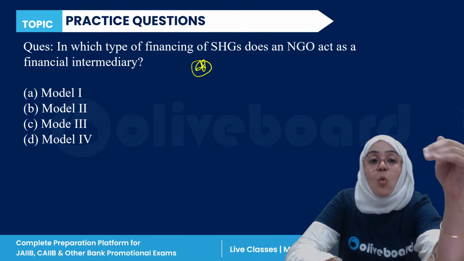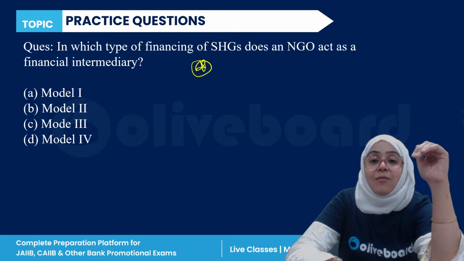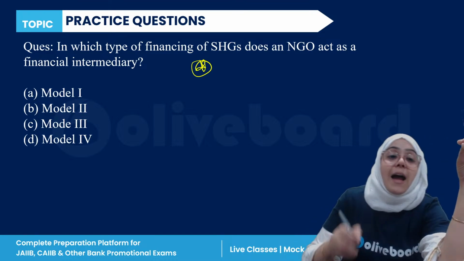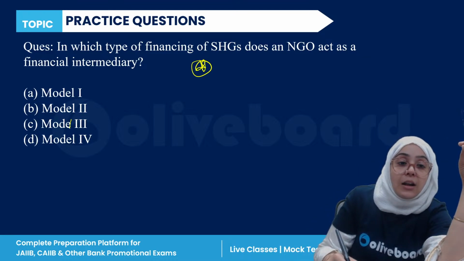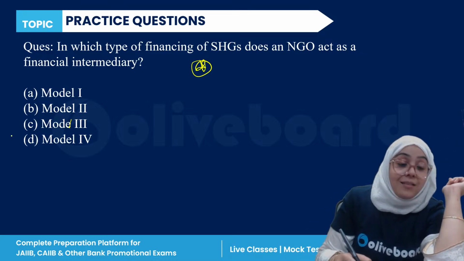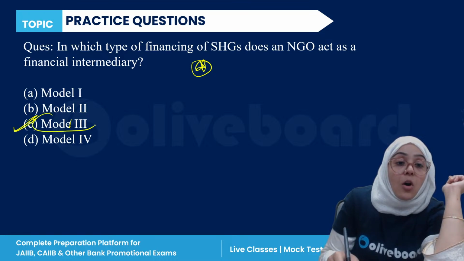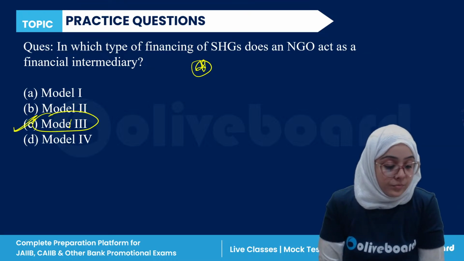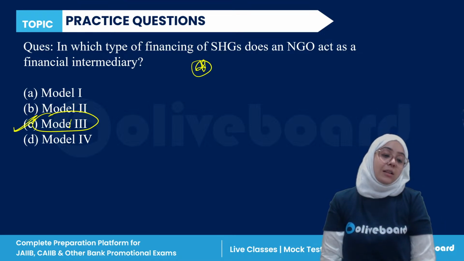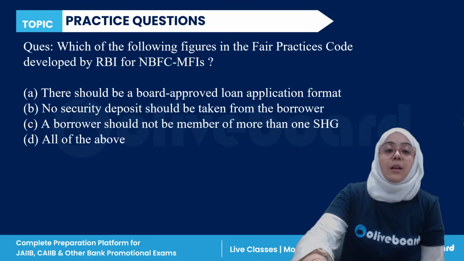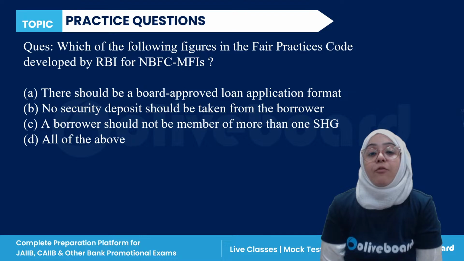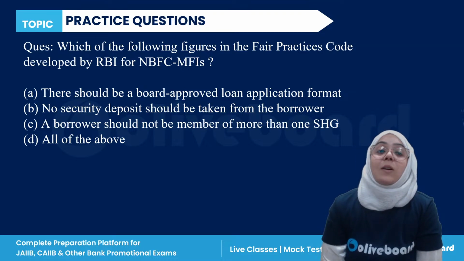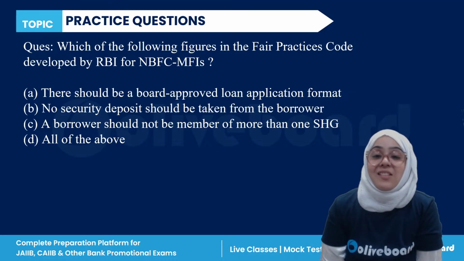Now here you just have to answer in which type of self-help group financing the NGO is acting as a financial intermediary. So the correct answer is Model 3. Model 3 is the correct answer. Done. Good. Next question. Which of the following figures in the Fair Practice Code developed by RBI for NBFC MFIs?